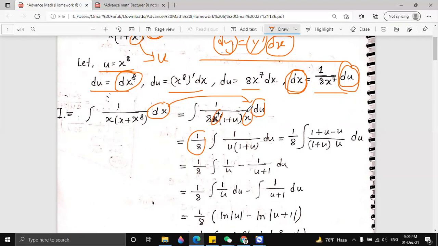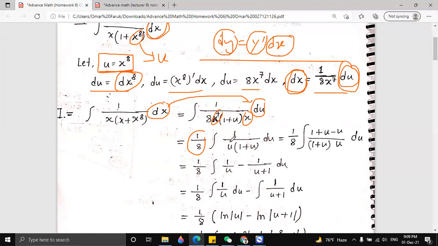So in total, this is x to the power 8, and you already know that x to the power 8 is equal to u, right? So we just write u here. In total, we get 1 by u into 1 plus u du.